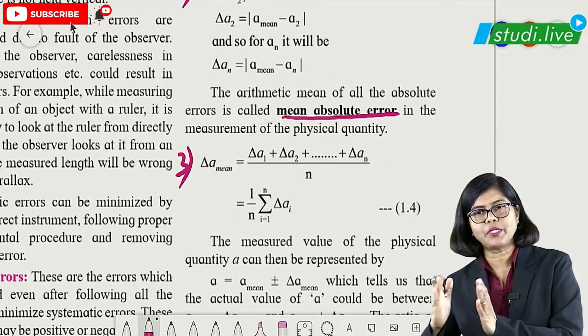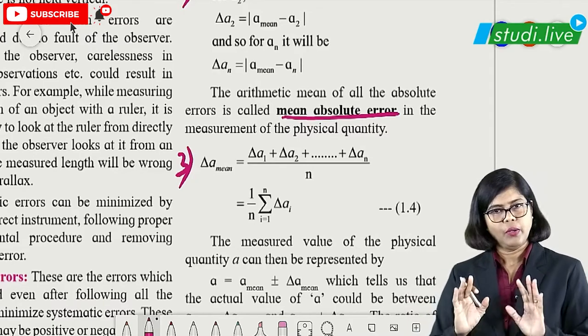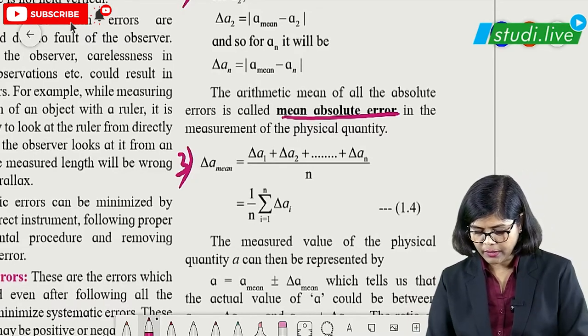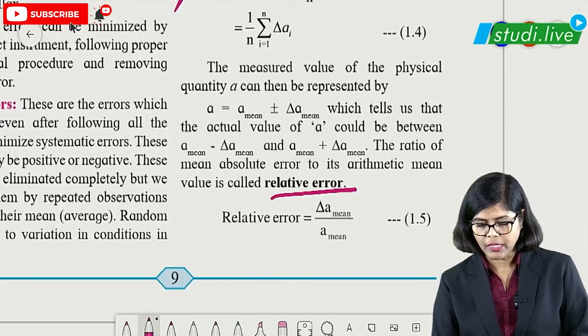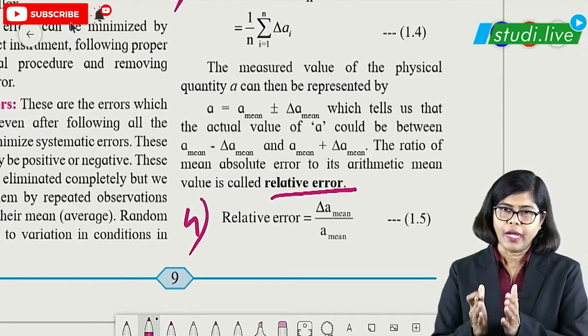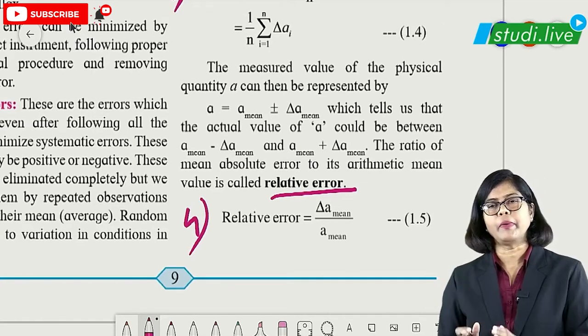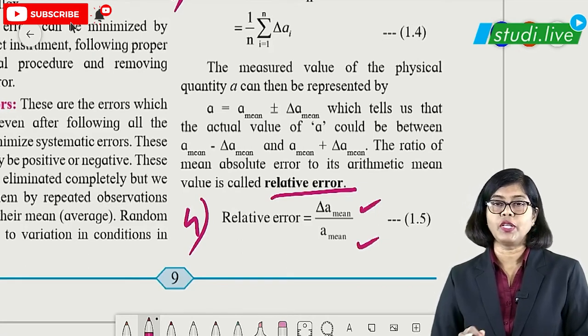That means all the absolute errors divided by that number. If 5 absolute errors, divide by 5. Okay, so after doing this, then comes the next part, that is the relative error. So this is the fourth step, the relative error. Relative error means absolute mean error divided by mean. Okay, so absolute mean value divided by mean value will give you what?